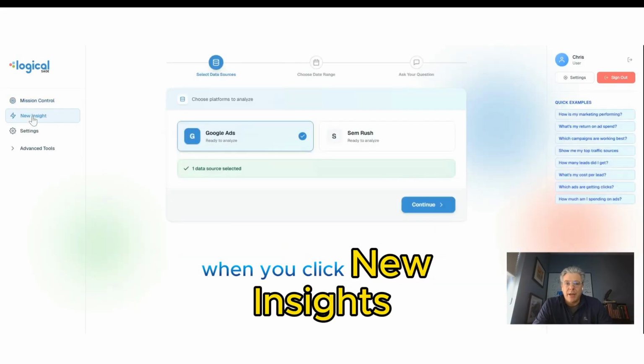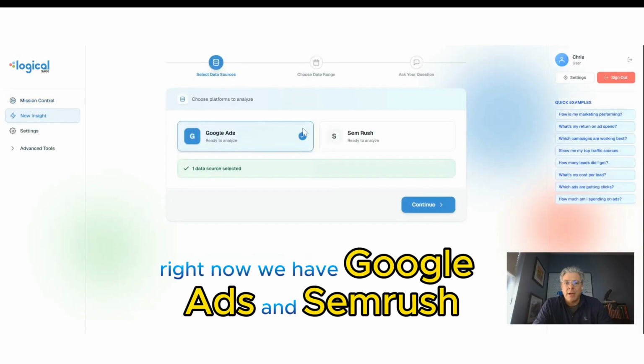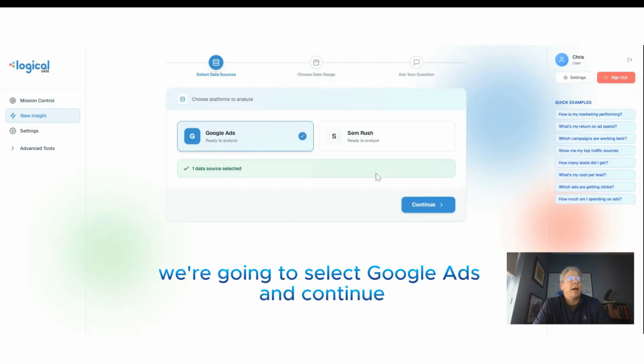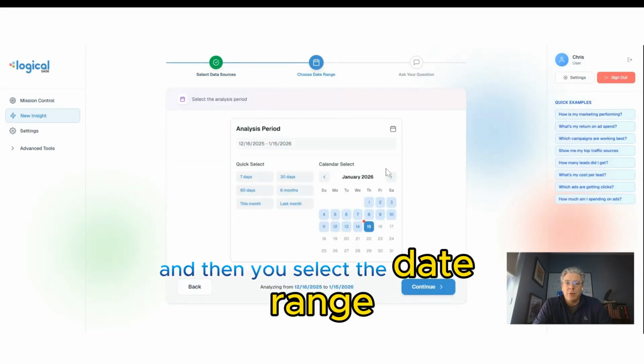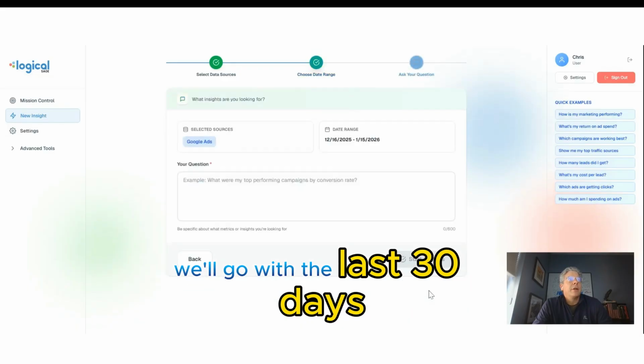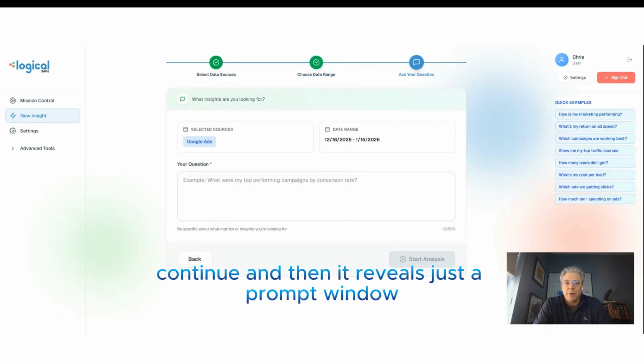When you click new insights, you can see the platforms that he's connected to. Right now, we have Google Ads and SEMrush. We're going to select Google Ads and continue. And then you select the date range. We'll go with the last 30 days, continue. And then it reveals just a prompt window, just like any large language model.